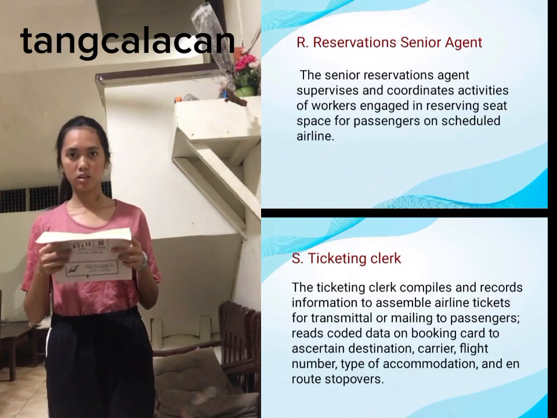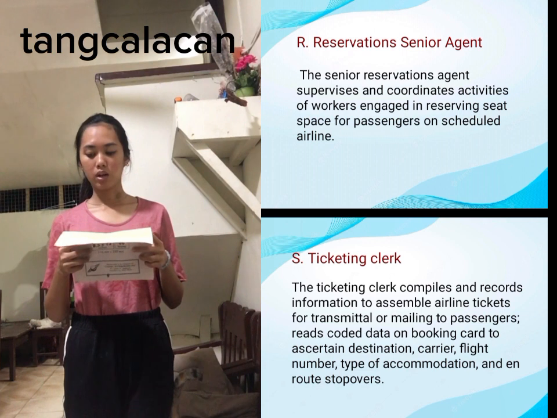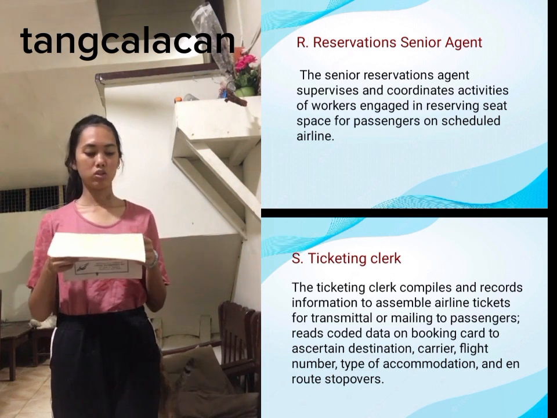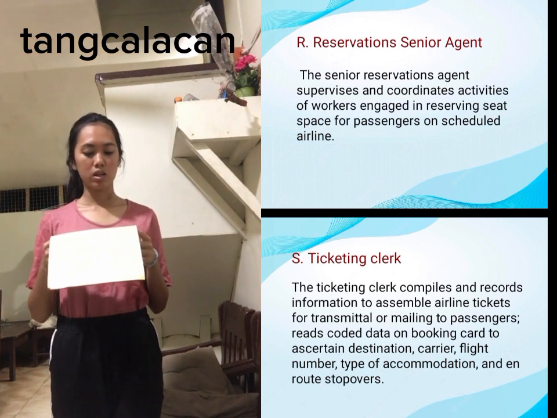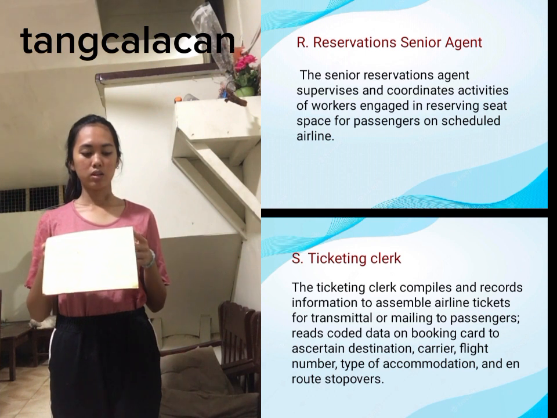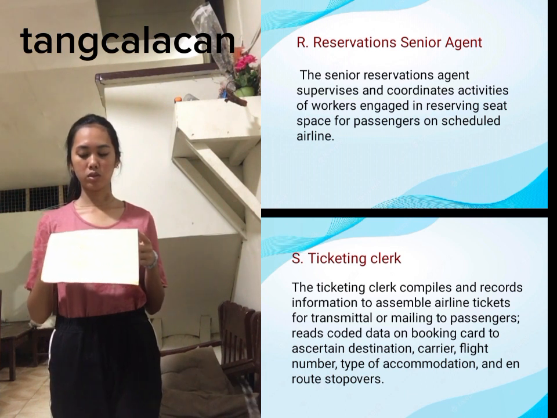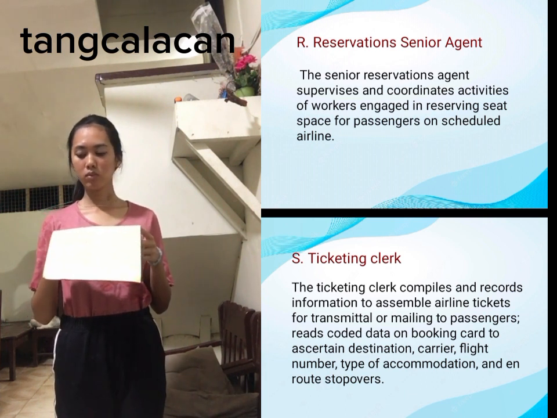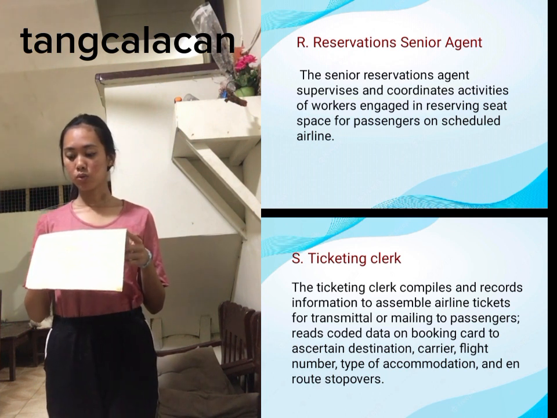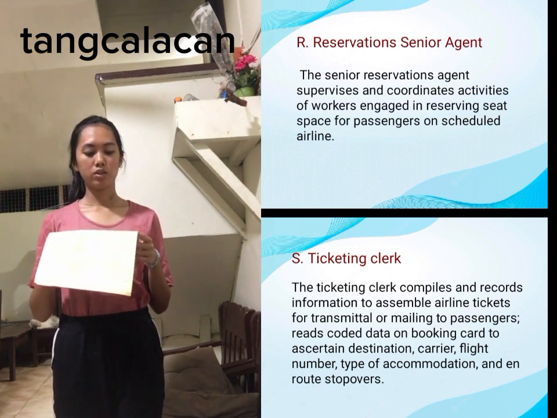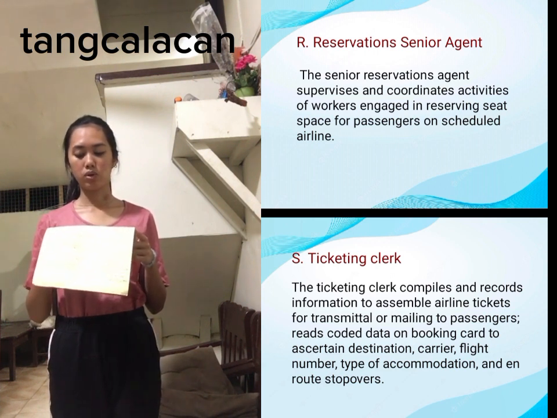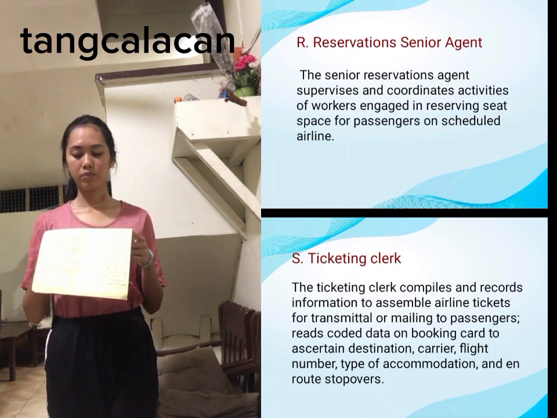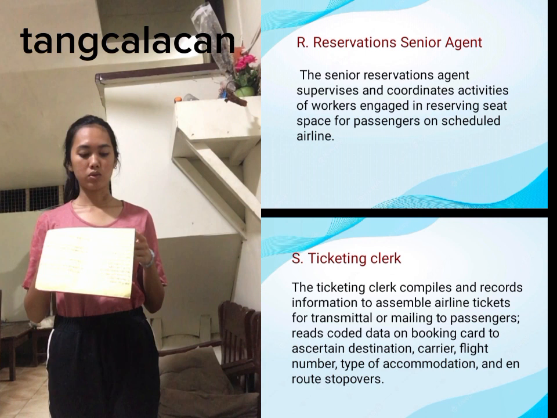Reservation Senior Agents. The senior reservation agents supervise and coordinate activities of workers engaged in serving seat space for passengers of scheduled airline. Ticketing Clerk. The ticketing clerk compiles and records information to assemble airline tickets for transmittal or mailing to passengers, reads code data on booking card to ascertain destination carrier, flight numbers, type of accommodation, and en route stopovers.